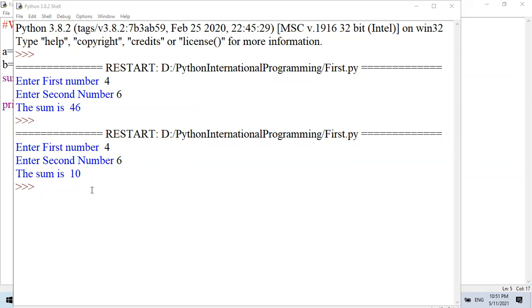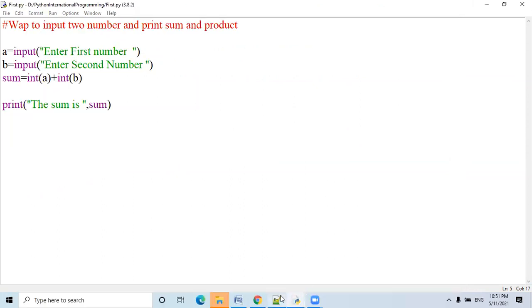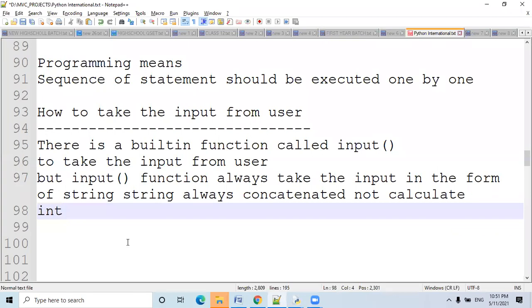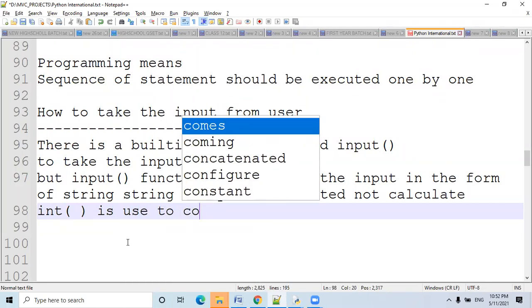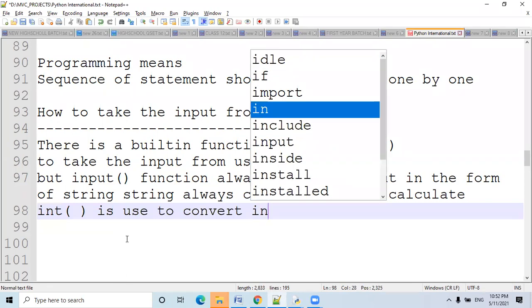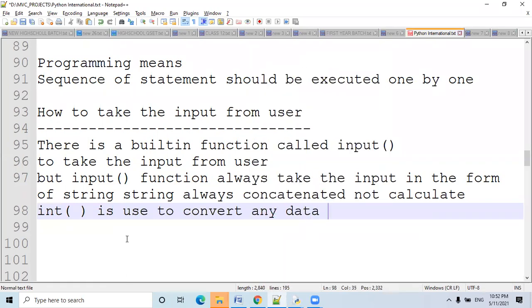This is producing the string concatenation. This is producing the calculation. So int is used to convert any data type into integer.